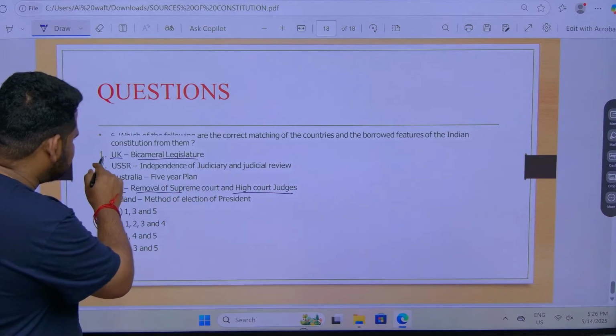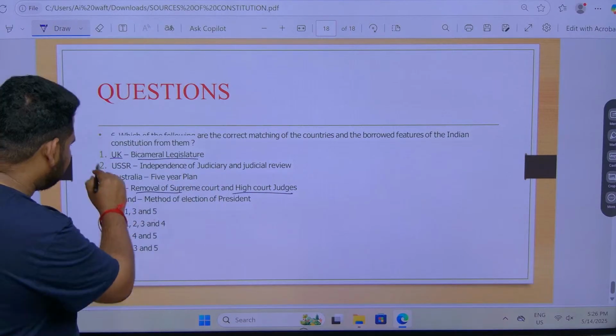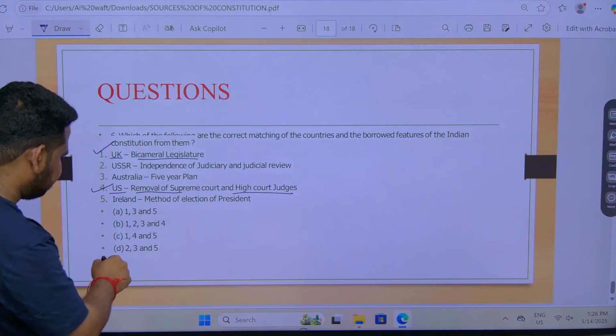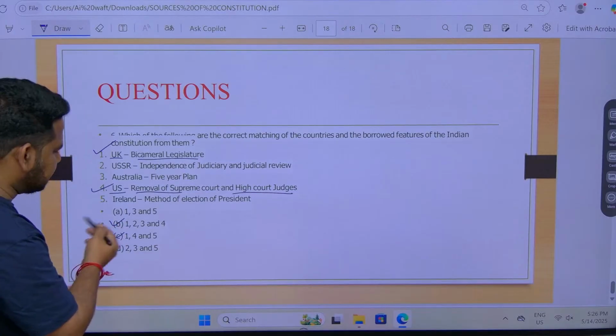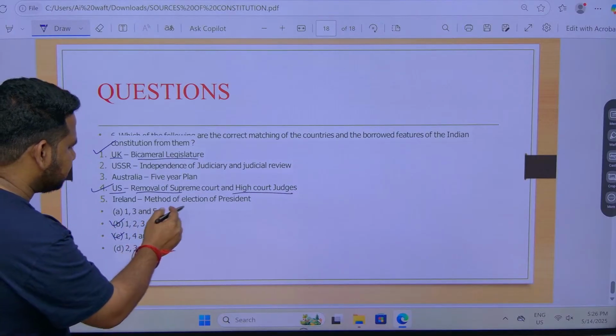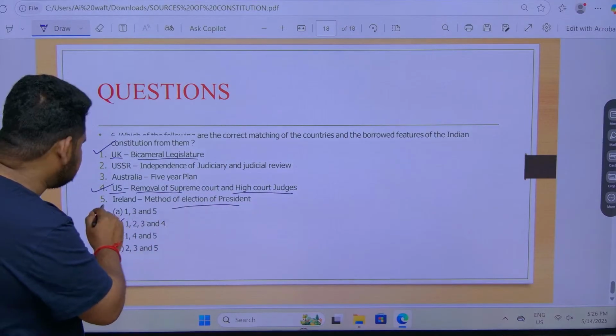Which of the following are correctly matched? One should be there and also 4 should be there. Which option is having 1 and 4? So let us see. Ireland, method of election of president, that is correct.